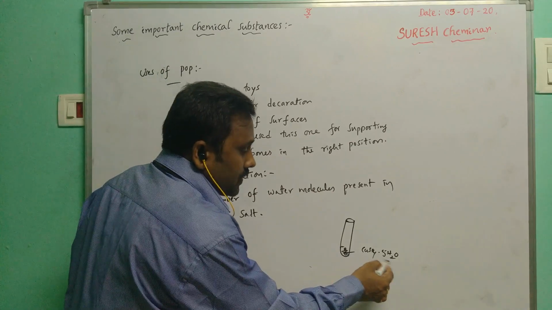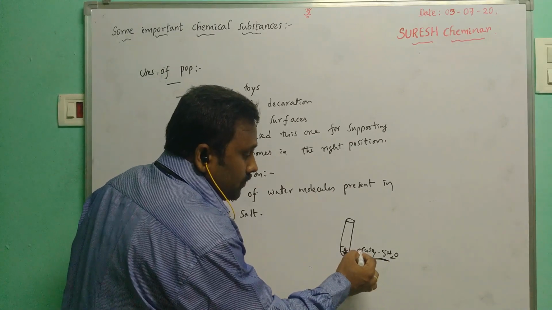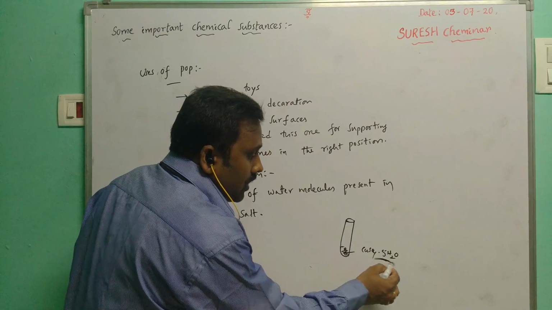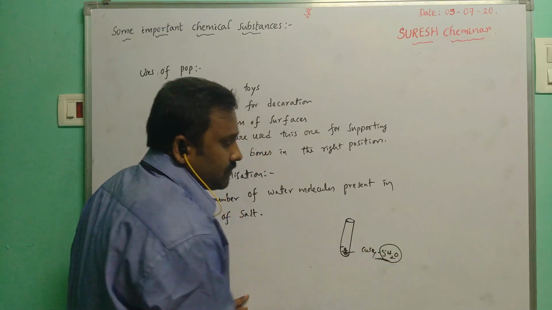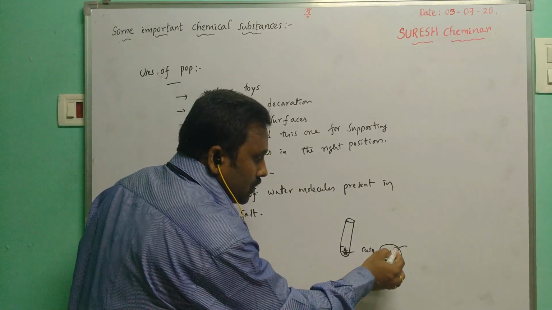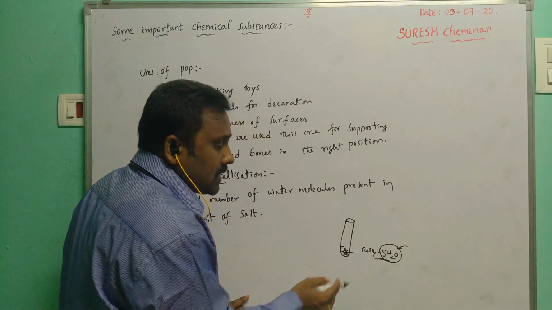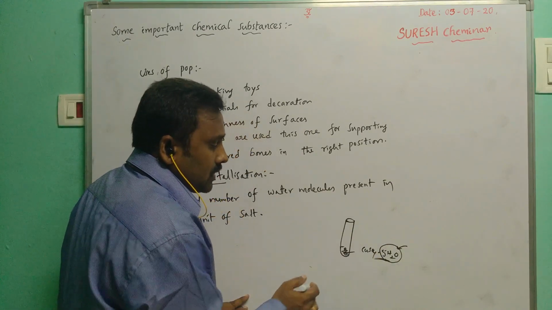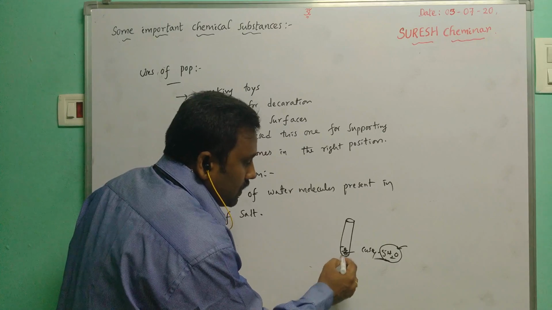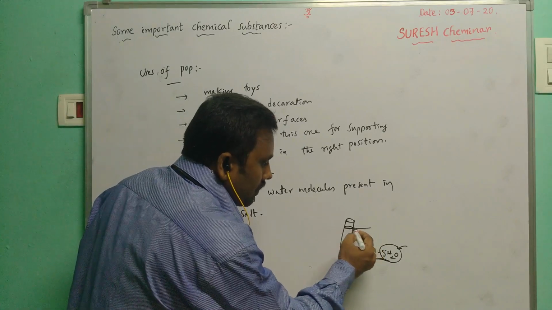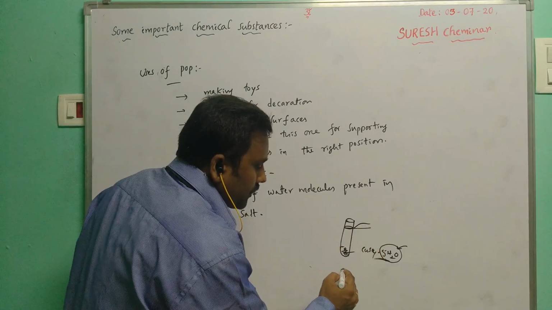Due to water of crystallization, in this formula unit 5 water molecules are fixed. Due to these water molecules only, it appears as a blue color. So when it is heated,